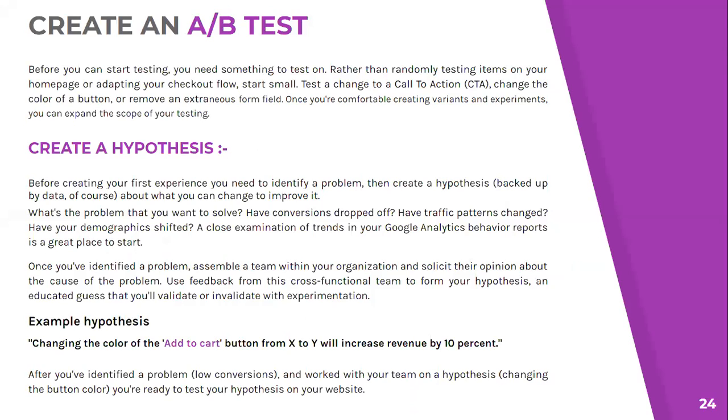Before you can start testing, you need something to test on. And obviously over here, that target is the CTA that we have, the add to cart CTA. We need to create a hypothesis. Before creating our test experience, we need to identify the problem, where the problem lies. In this case, probably the problem is we are not getting more customers, more people are not adding the product to their cart. So we need to understand the problem and then perform the test which can solve that problem.